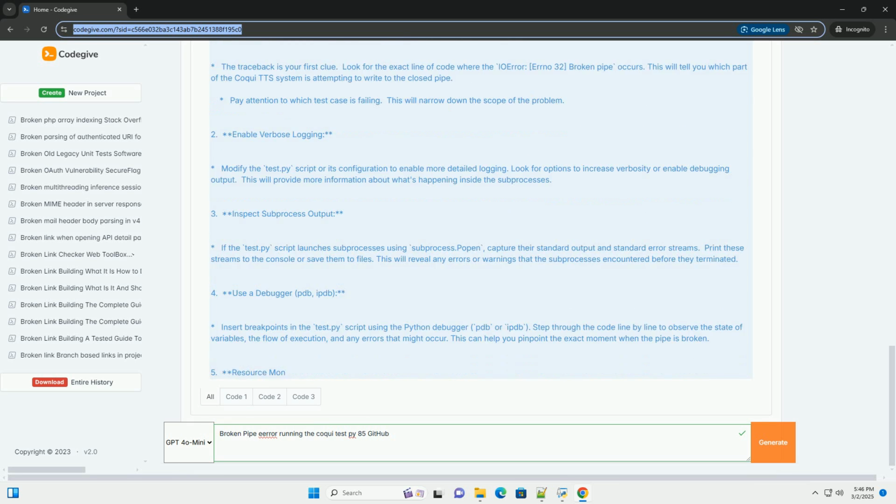Important considerations. Coqui TTS version. The specific classes, modules, and methods you use will depend on the version of Coqui TTS you are working with. Adapt the code examples accordingly. Virtual environments. Always use virtual environments, venv, Conda, to isolate your Coqui TTS installation and avoid conflicts with other Python packages.